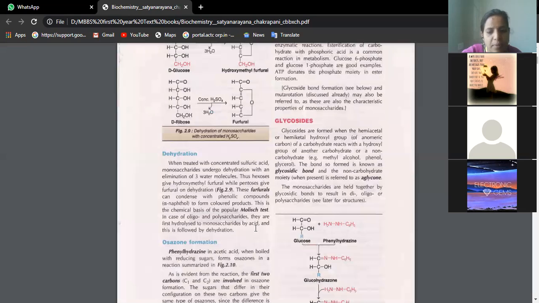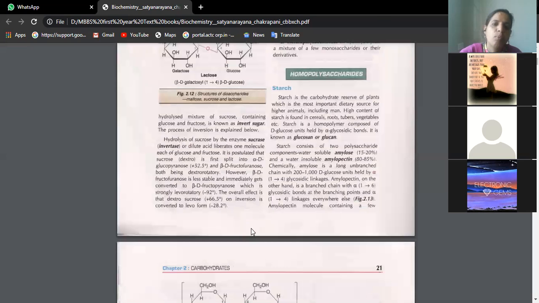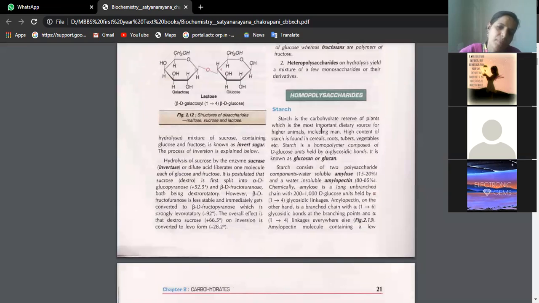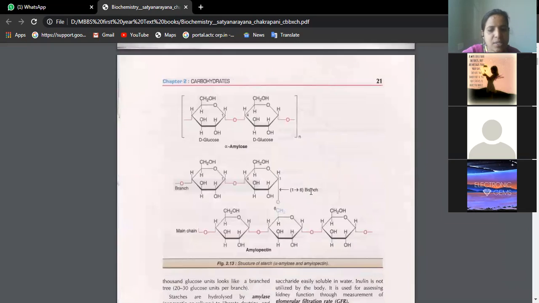I'll show you the linkages of starch. What is the meaning of homopolysaccharides? If they are made up of the same type of monosaccharide, like if all glucose molecules go into building up the polysaccharide chain, then you call it a homopolysaccharide. Starch is a glucosan, and even cellulose is also a glucosan, in the sense it's purely made up of glucose. Now if you observe the structure of starch, this is glucose, glucose, glucose. So where is the linkage? 1,4. And this straight type of linkage is called alpha 1,4 glycosidic linkage.